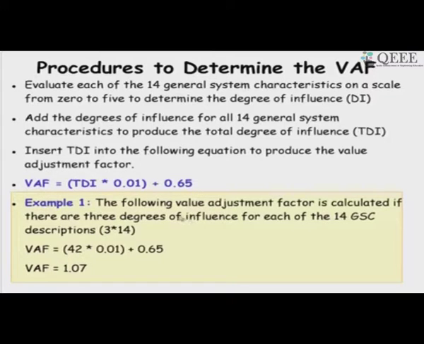So, let us see that we have computed the degree of influence to be 3 for each of the 14. We found that they influence 3 degrees of influence for each of the 14. So, all the 14 we computed as average influence.